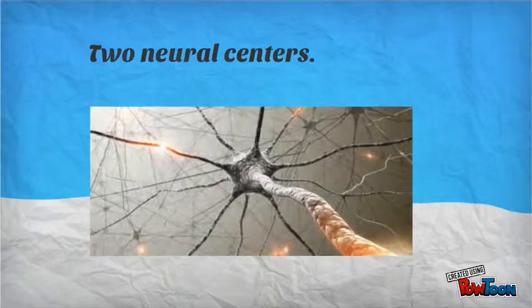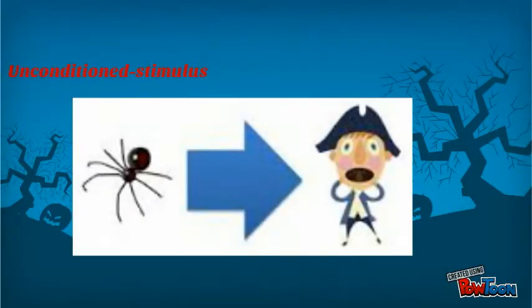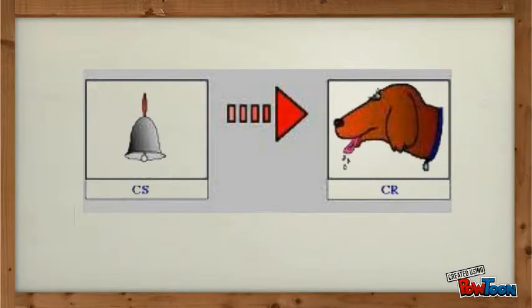The establishment of this neural connection causes the conditional stimulus to activate the neural center processing the conditional stimulus, which then arouses the unconditional stimulus neural center. Activity in the unconditional stimulus center leads to activation in the response center for the unconditional response, which then allows the conditional stimulus to elicit the conditional response.